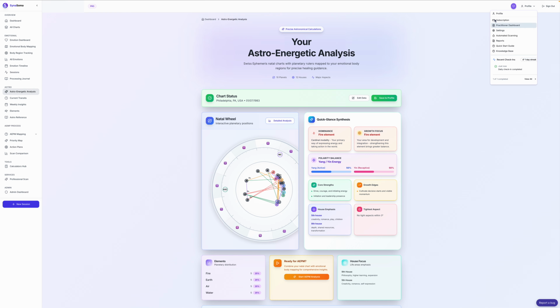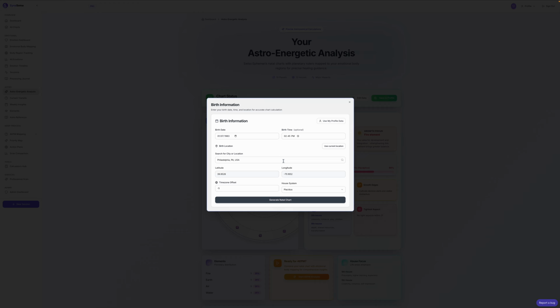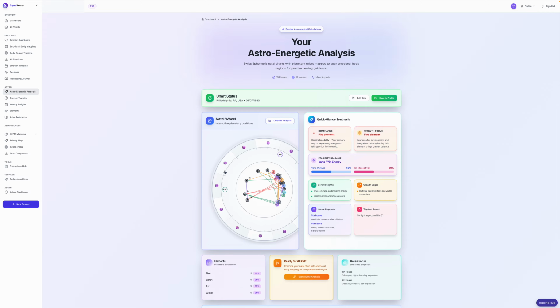So this will come from your profile, right? When you click on your profile, you can actually put in your data, or you can just do it directly from here. You can put in your information and generate your natal chart, or you can use the profile data. Save it, and you'll start to see your chart.